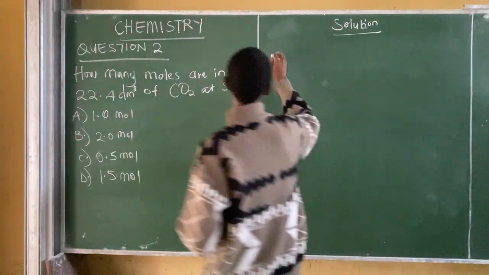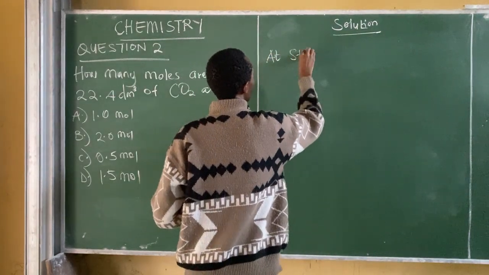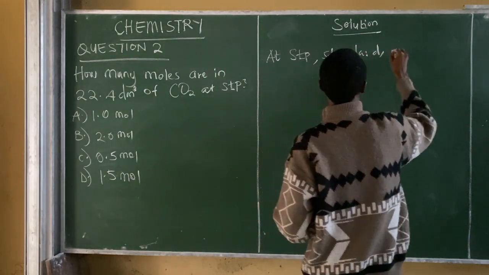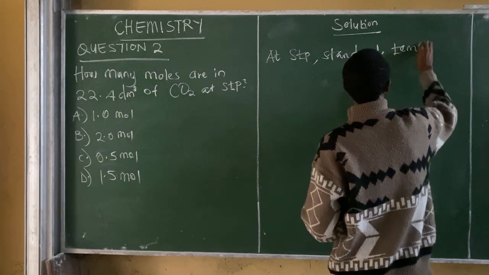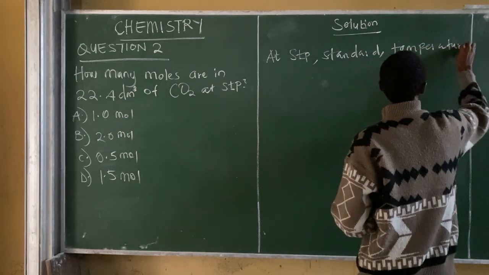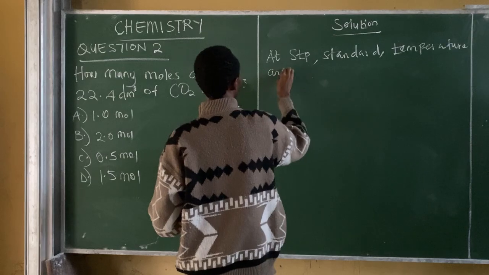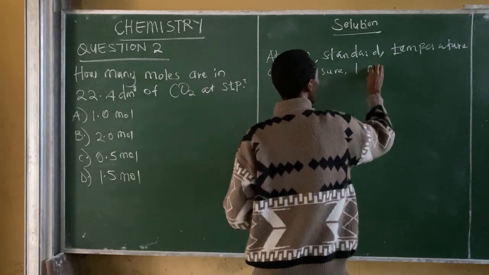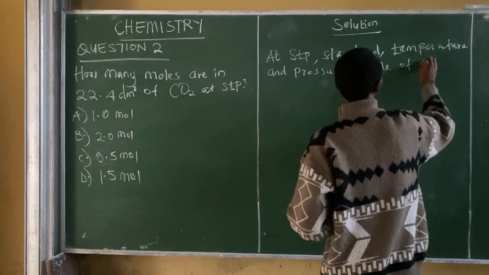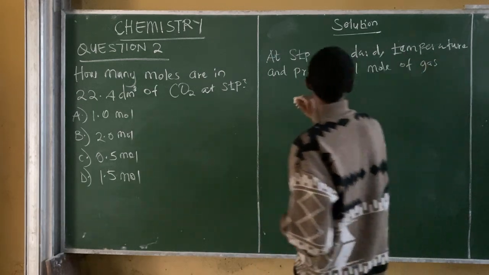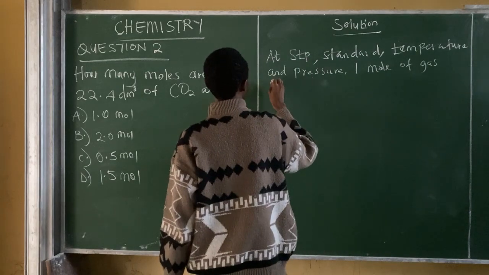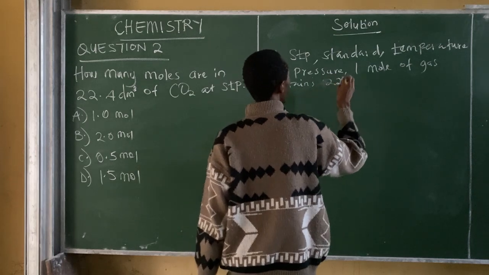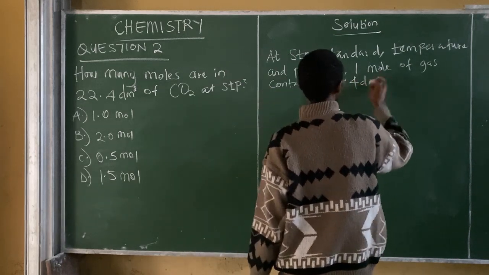That is, at STP, which is standard temperature and pressure, 1 mole of gas contains 22.4 dm cube.